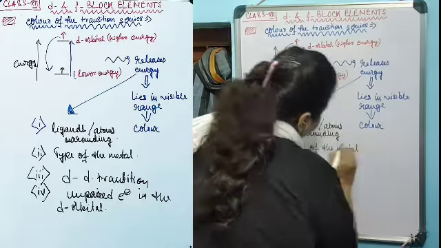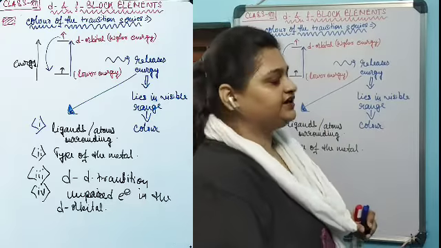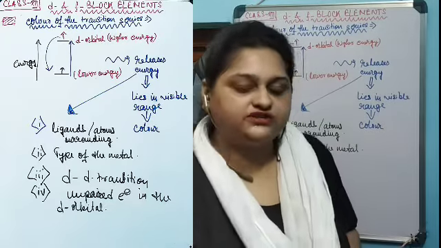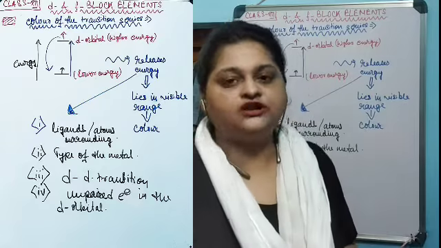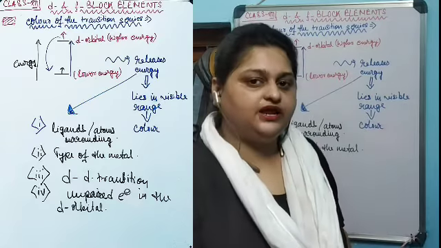That is, whether the metal possesses an unpaired electron in its valence shell. Like zinc, where the entire 3d is fully filled. All the electrons are paired.